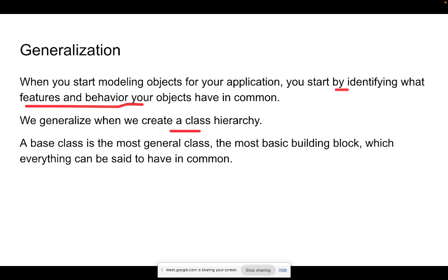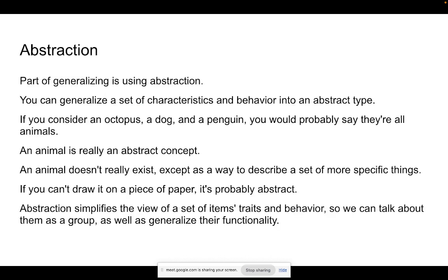I will store the commonality in that class, and then inherit it further in my remaining classes. So this generalization comes through the abstraction part.